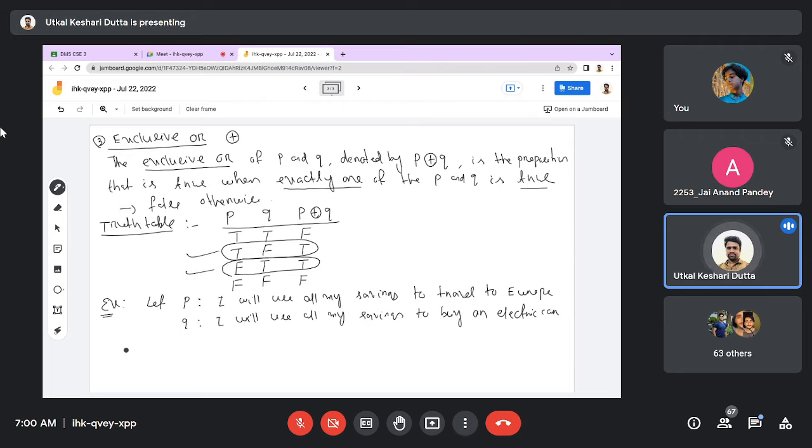Then in this case, which to use, inclusive or or exclusive or? First, what will be P exclusive or Q? Tell me what the sentence will be when P is this and Q is this.